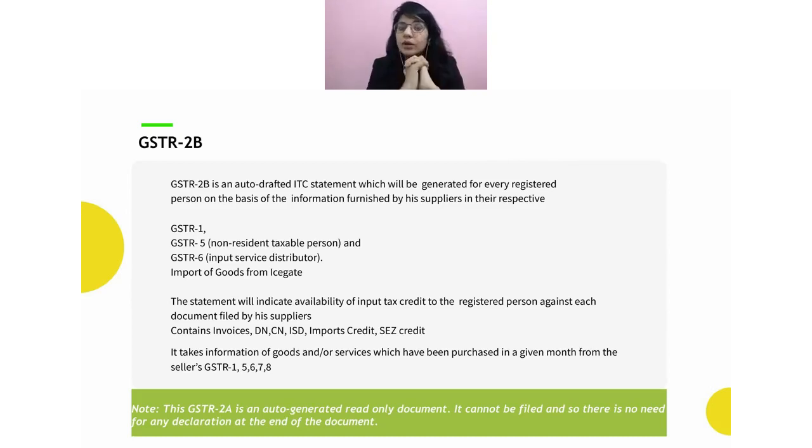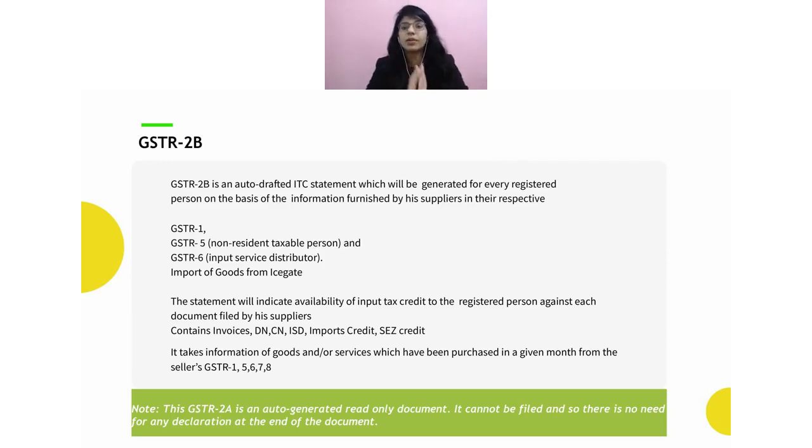Again, we talked about whatever document has been uploaded by the supplier in their GSTR 1 will be reflected in the corresponding GSTR 2A. That is what we talked about. Which means even if the supplier has just uploaded but has not filed the return, still that document will appear in my GSTR 2A. Right? No problem there. But now when we talk about 2B, that is not the case. Right? So there is a big gap here, and that is what we have to understand.